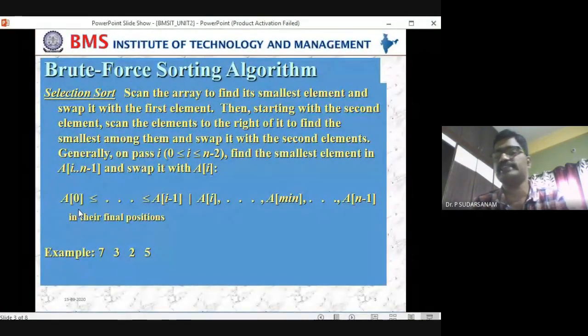Any doubt? Selection sort definition? Still, do you have any doubt? Okay, shall we move to the example, how it will work? We'll see that, then we'll go for the algorithms.